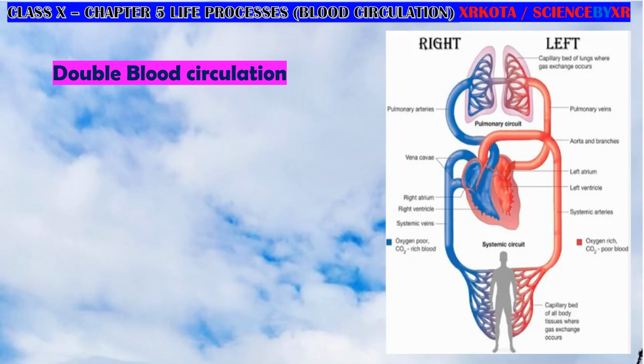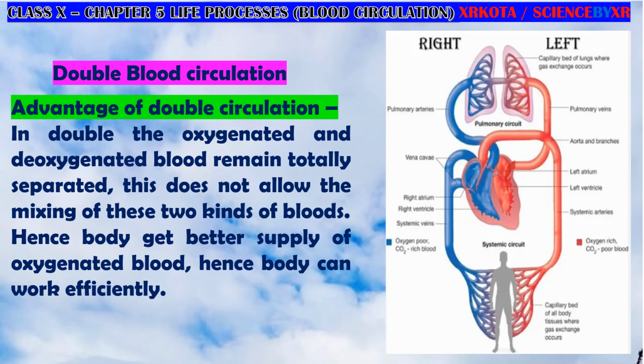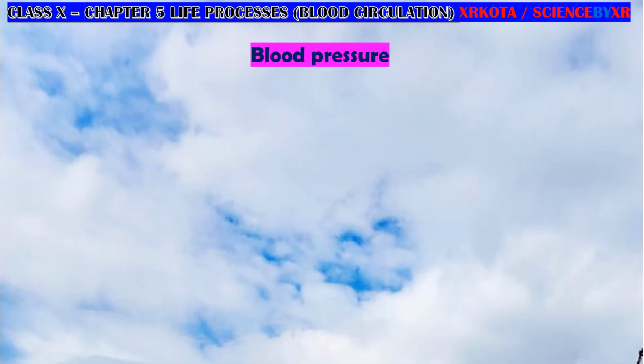Okay, so what is the importance here? That is, the two types of blood, the oxygenated blood and the deoxygenated blood, are never mixing together. So the body has better efficiency of transport of oxygen to each and every part of the body.